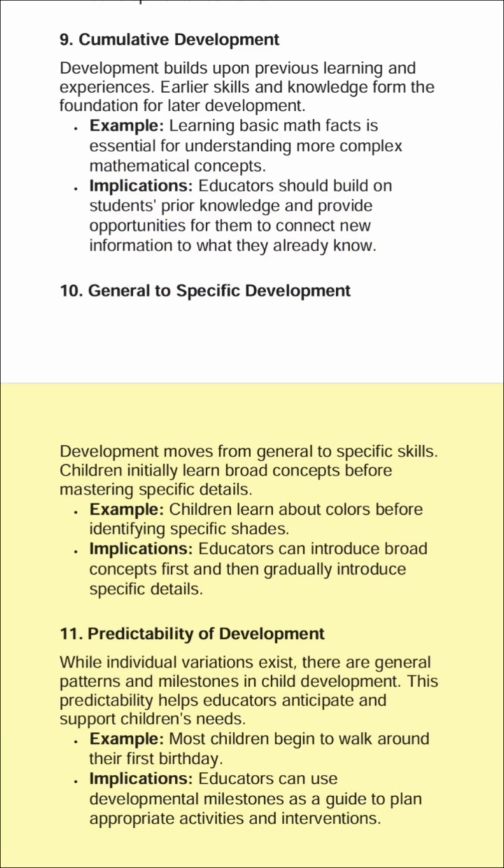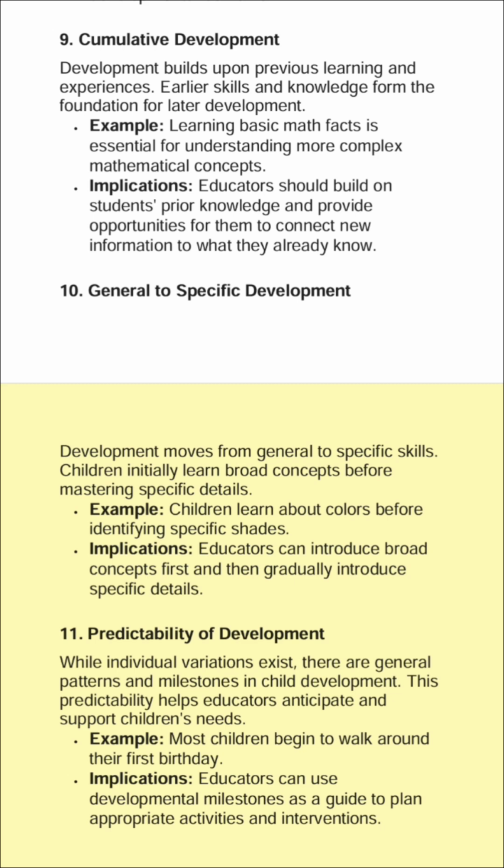10. General to specific development. Development moves from general to specific skills. Children initially learn broad concepts before mastering specific details. Example: children learn about colors before identifying specific shades. Implications: educators can introduce broad concepts first and then gradually introduce specific details.